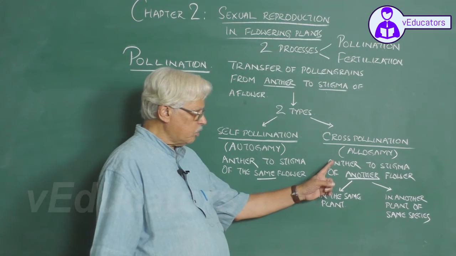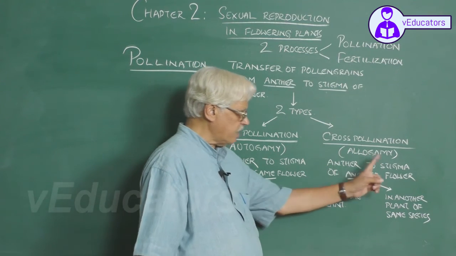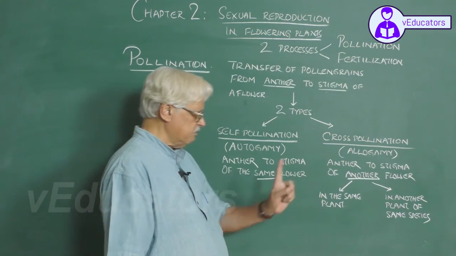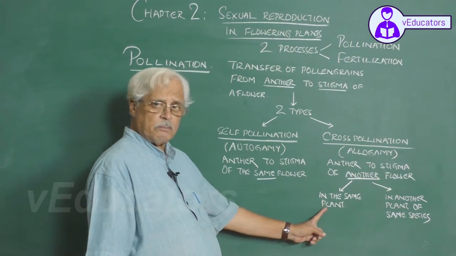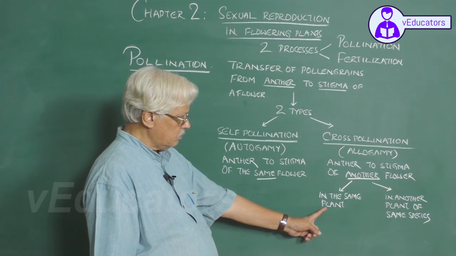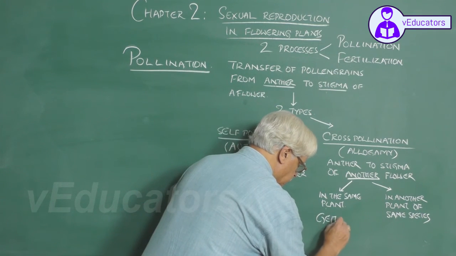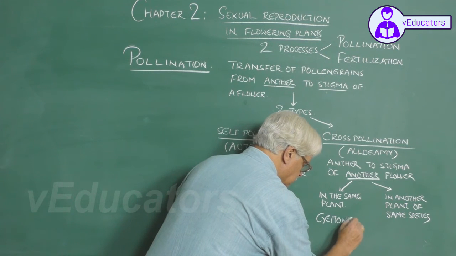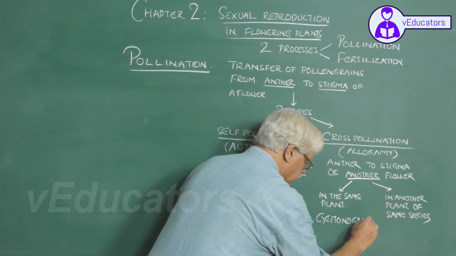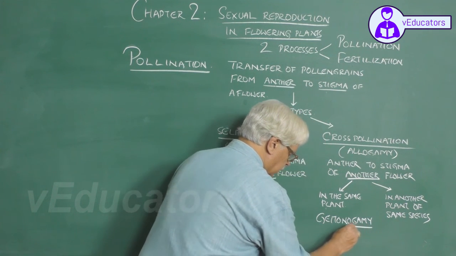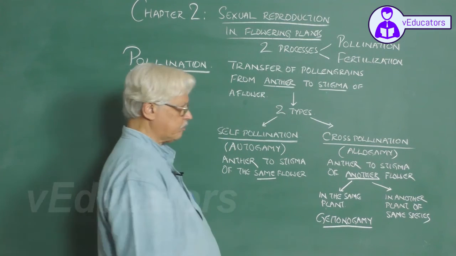So if the transfer of pollen grains is taking place from the anther to the stigma of another flower in the same plant, it is called geitonogamy.